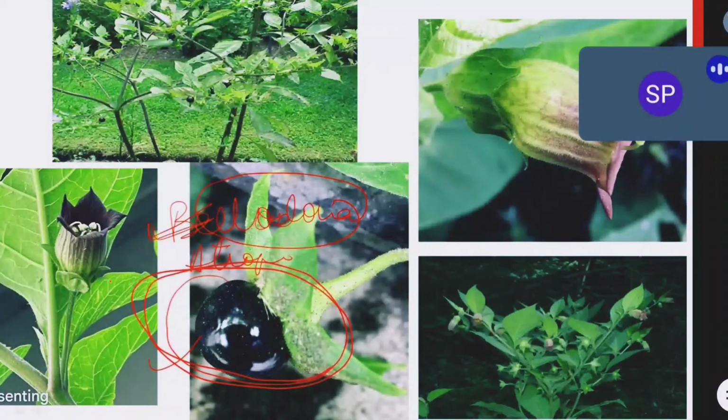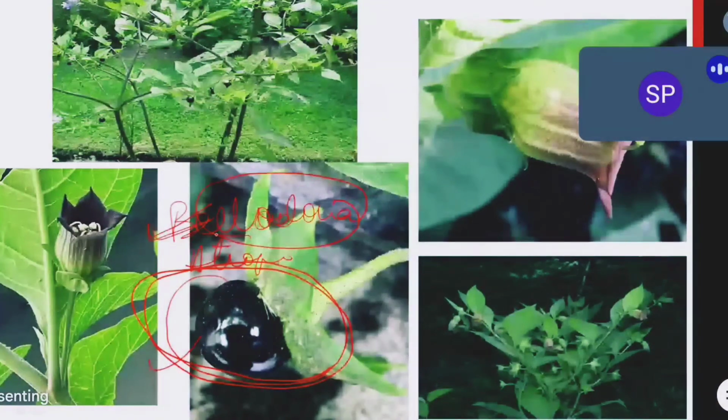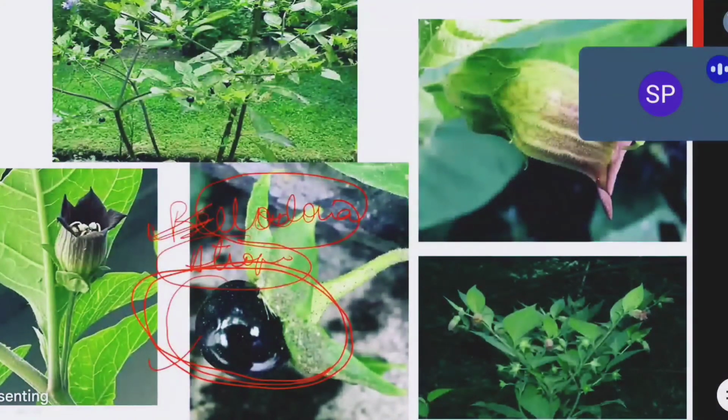And you know one thing, in previous class I was telling you, Datura plant has some alkaloids. Can anyone tell me the alkaloids which are obtained from Datura plant? Hyoscine. Hyoscyamus niger is the Datura plant. See, Datura plant has some alkaloids which have very similar actions like atropine. From Datura plant only, many scientists tried to develop atropine.